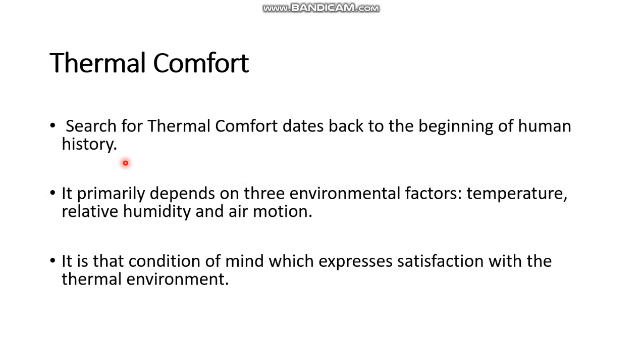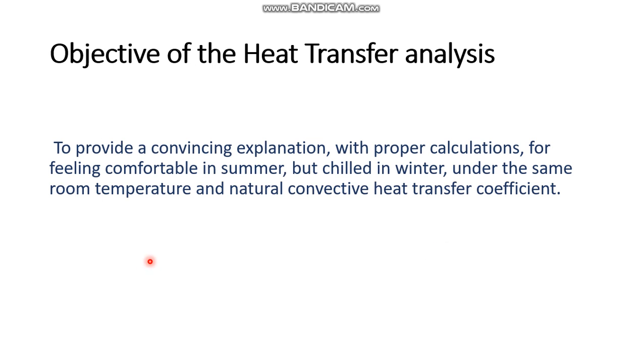And then we'll go to the parameters which actually affect thermal comfort, and the three environmental factors that affect thermal comfort are temperature, relative humidity and air motion. All these three parameters are somehow associated with heat transfer. So we can say that overall it has something to do with heat transfer. It affects the heat transfer. Okay, so now we'll go to the next slide, that is the objective of the heat transfer analysis.